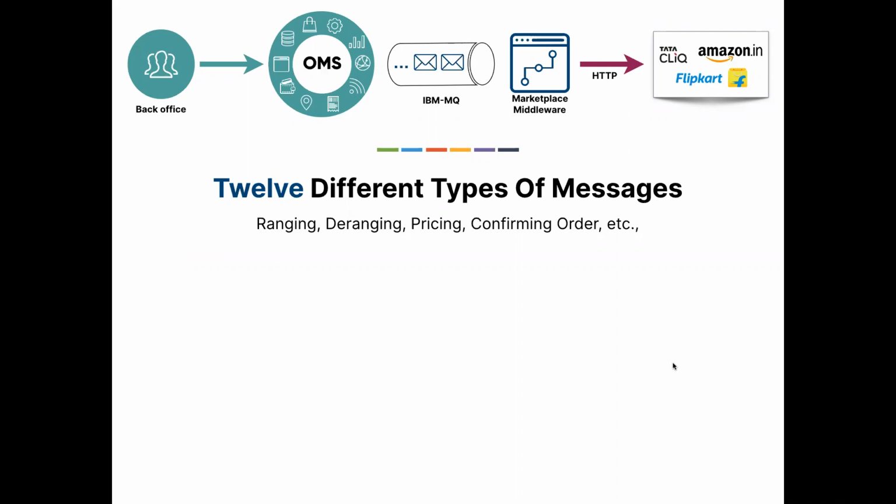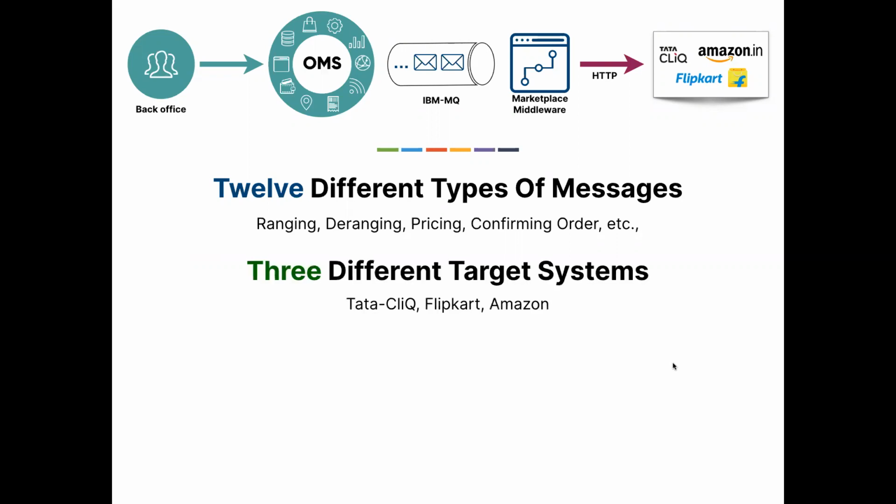After some time, maybe you got the stocks. Now you want to turn on the visibility, then you will be sending ranging. Likewise, there is a message for pricing which modifies the price of a product. Likewise, order confirmation, order return, there are a bunch of messages like that. Then 3 different target systems. We need to perform this operation against TataClick, Flipkart, and Amazon.